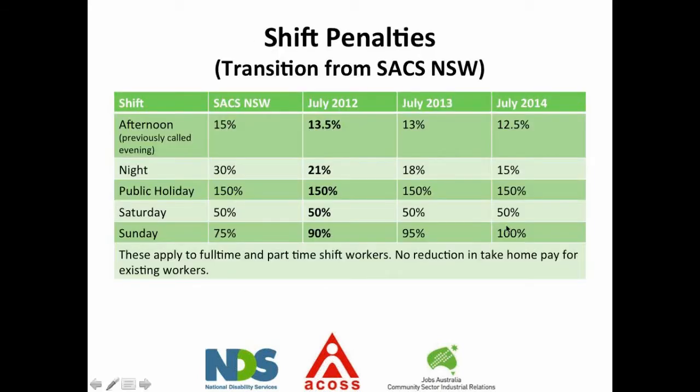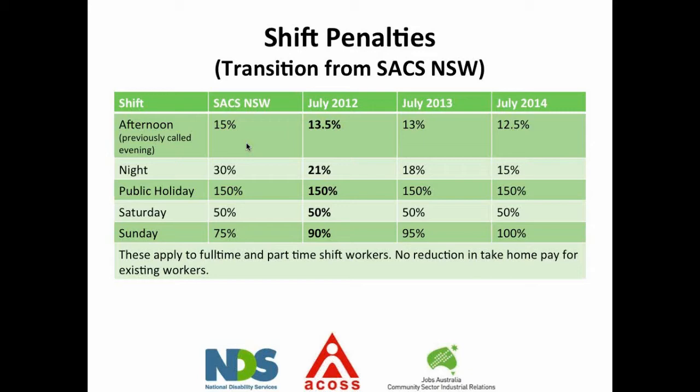Just a bit of a review of the shift penalty changes from SACS New South Wales to the SCHADS award. Not hugely different for part-time and full-time workers. As you'll see, there's a move in the afternoon shift from 15% to 12.5%, and night shift from 30% to 15%. That might be where we have a bit more of an impact. Public holidays remain the same, Saturdays remain the same, and Sundays move by 25% up to 100%.